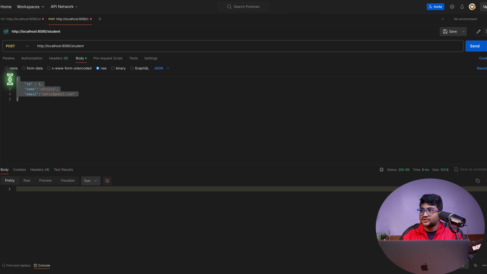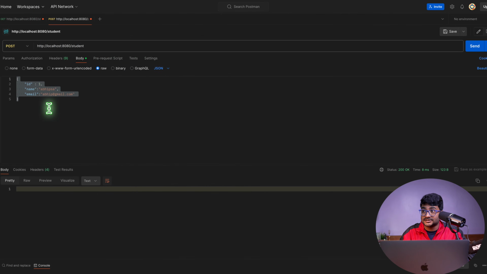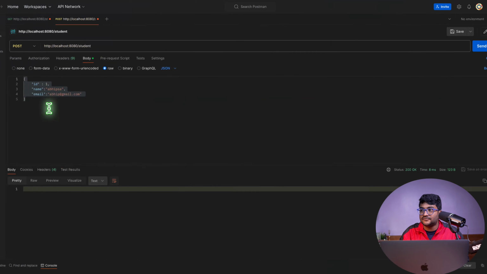Okay, with my request body, I'm sending this data to the server. Now, the server is not accepting those data yet. Okay, the server might be accepting, but we are not catching those data. Where are we catching this data?